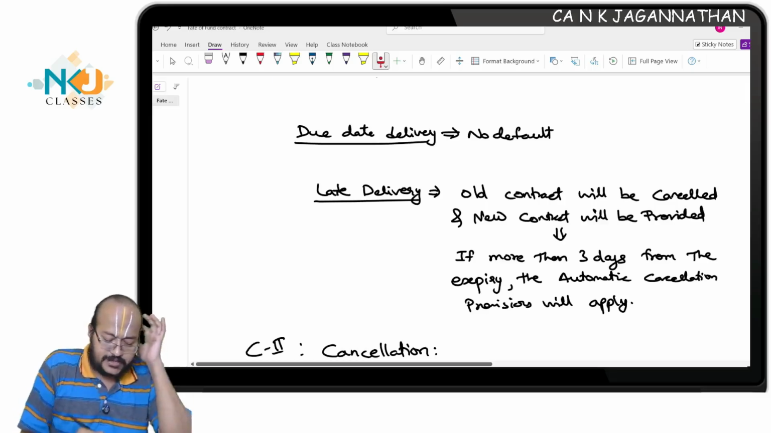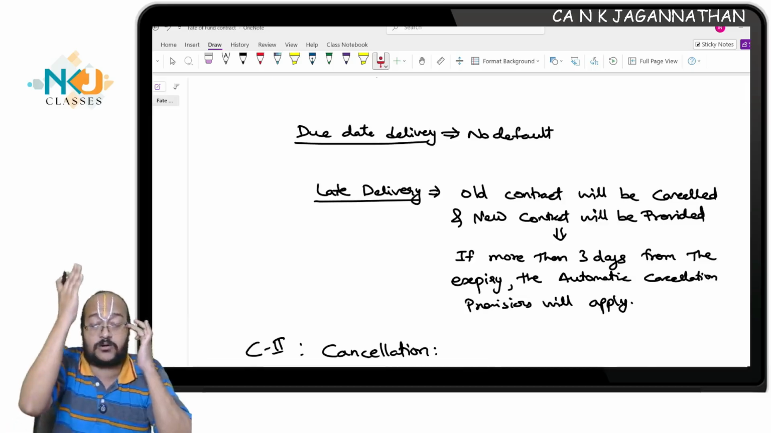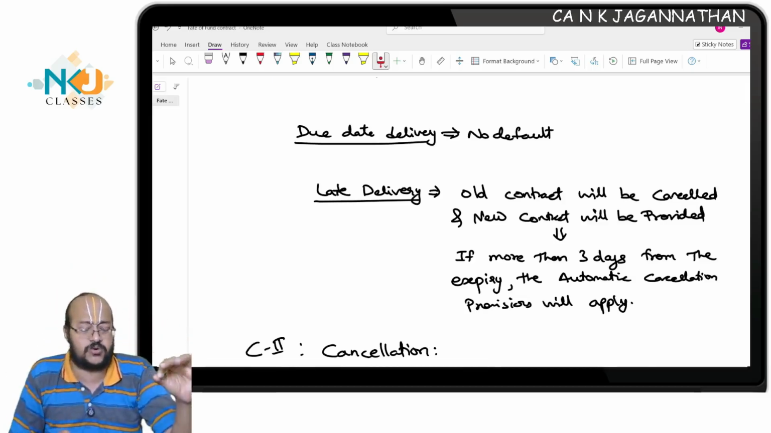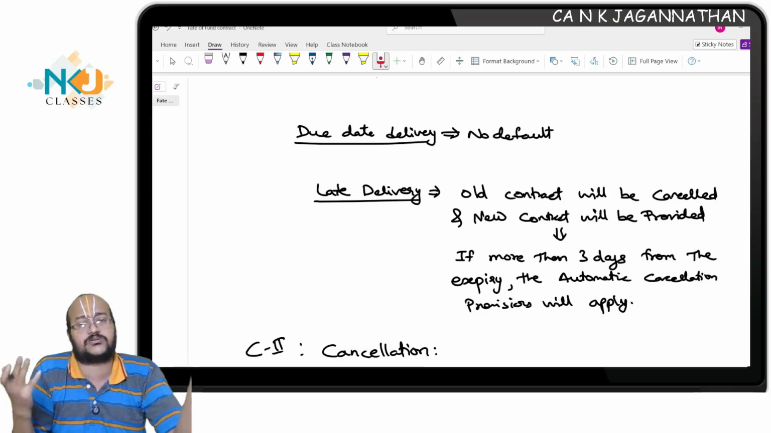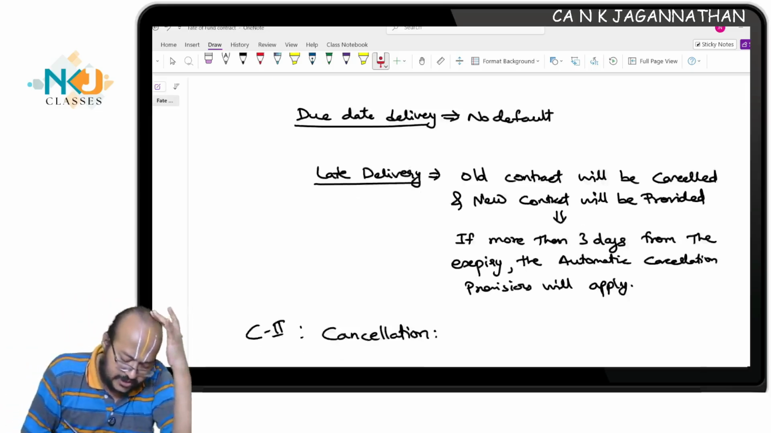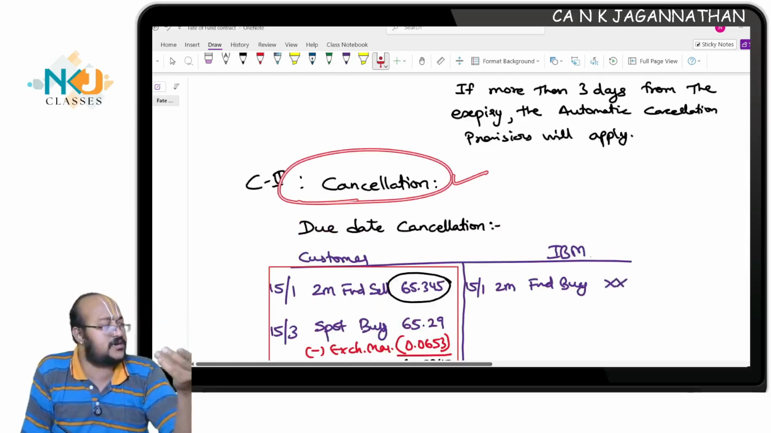To summarize, late delivery also will be treated on par with cancellation. The old contract will be cancelled and a new contract will be issued. Hence, I'm not discussing anything here. Once we discuss cancellation, everything will be clear: exchange gain or loss, how to compute, that's all. Next, we will proceed to cancellation. Once you understand the cancellation, everything will be the same.